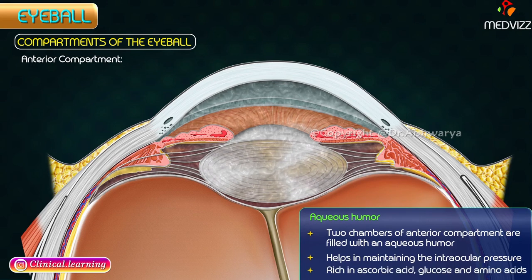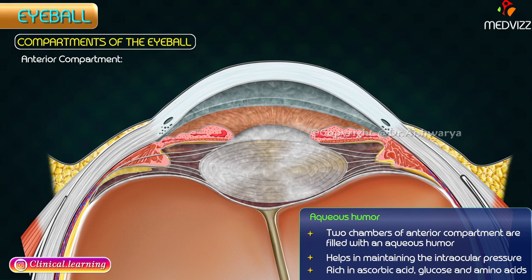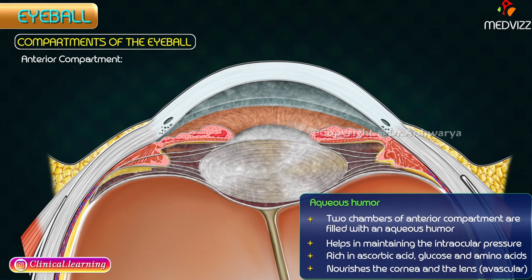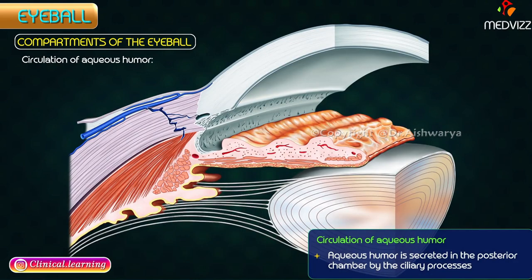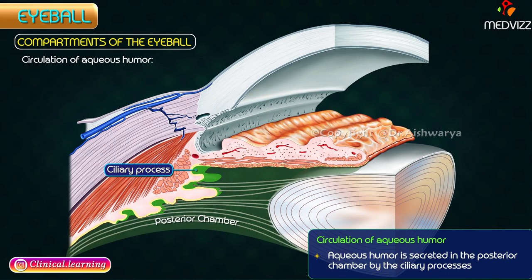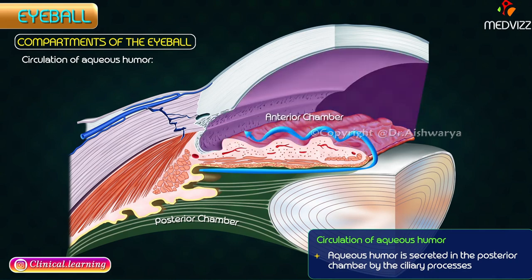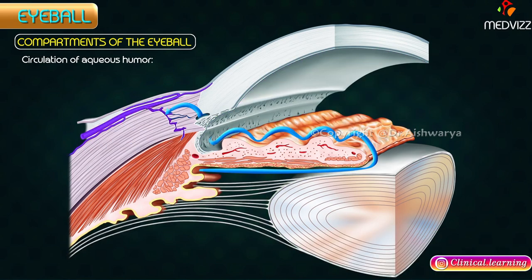The aqueous humor is rich in ascorbic acid, glucose, and amino acids. It nourishes the cornea and the lens, which are otherwise avascular. Circulation of aqueous humor. The aqueous humor is secreted in the posterior chamber by the ciliary processes. From here, it passes into the anterior chamber through the pupil. Here, it passes through the spaces in the iridocorneal angle and then enters into the canal of Schlemm, from where it is drained by the anterior ciliary veins.